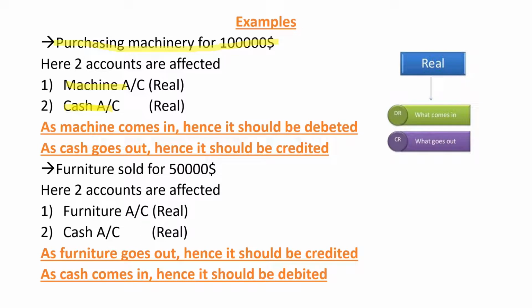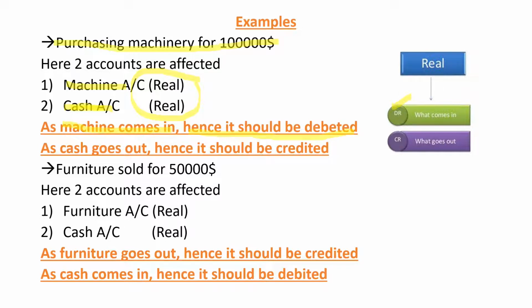That's why both are real accounts. And what is the rule for real account? What comes in your organization, debit that. Debit what comes in. What comes in? The machine comes in because we purchased the machine. Hence, the machine came in our organization. As machine comes in, hence it should be debited.